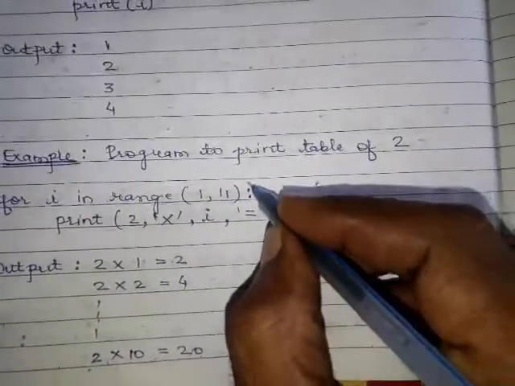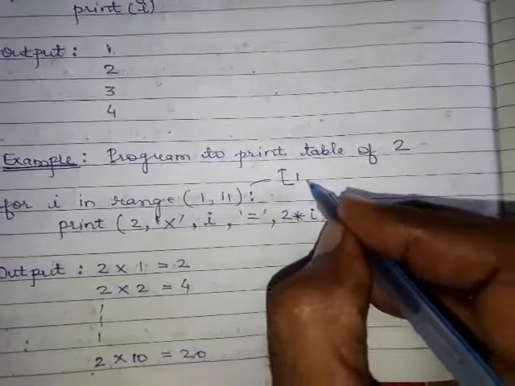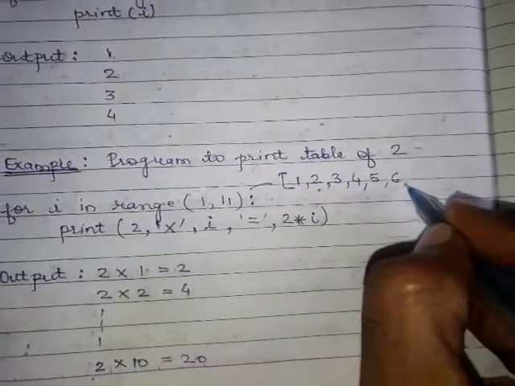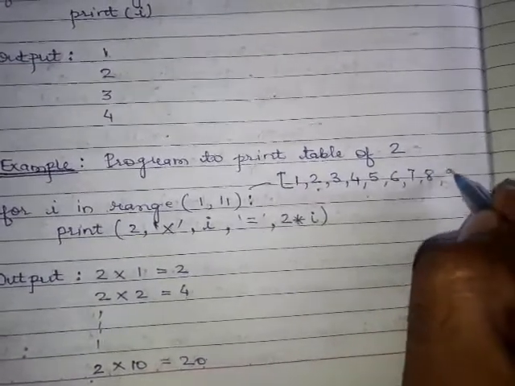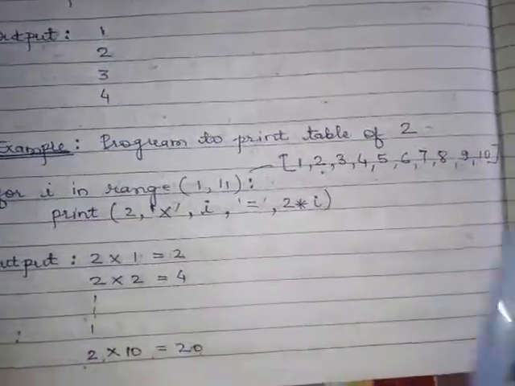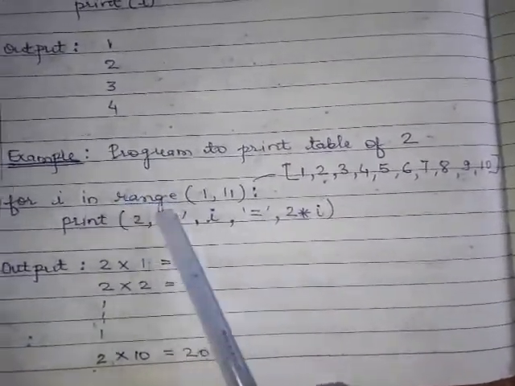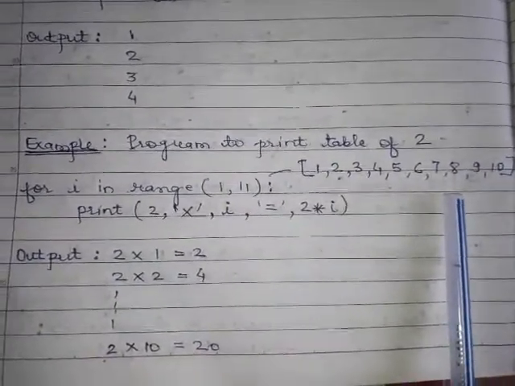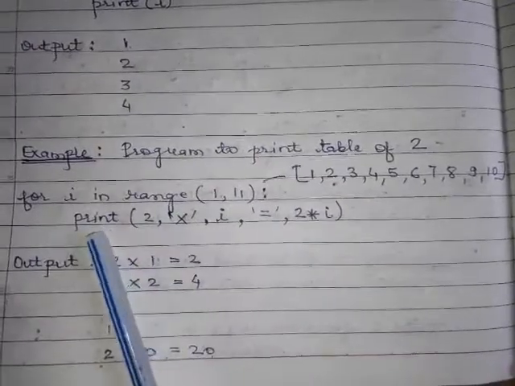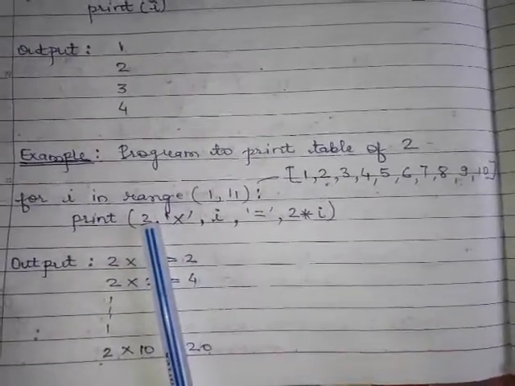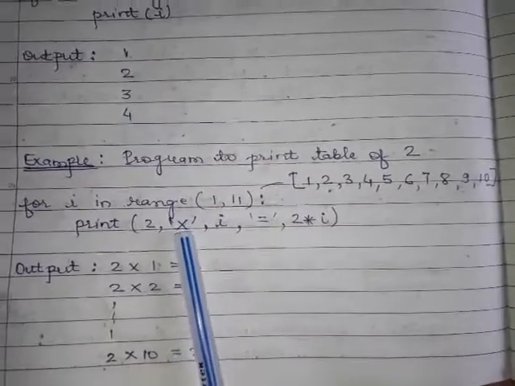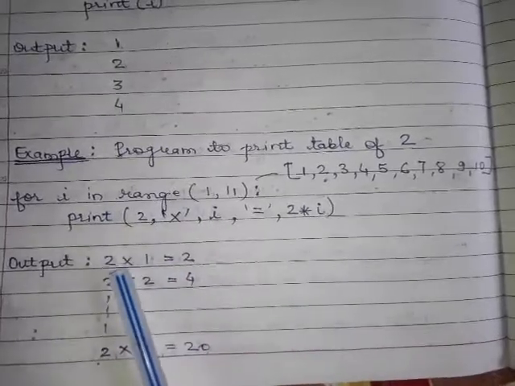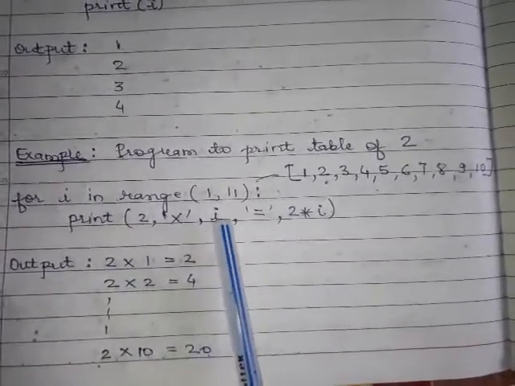The list is like this: 1 2 3 4 5 6 7 8 9 10. This is the list which is generated by this range function. Now I will assign each and every value at each iteration of the loop. Suppose I have written a print statement. This 2 is written over here. This is the character X, and the value of I.